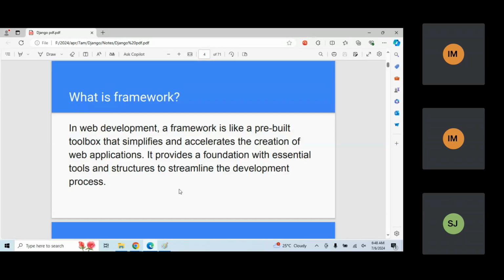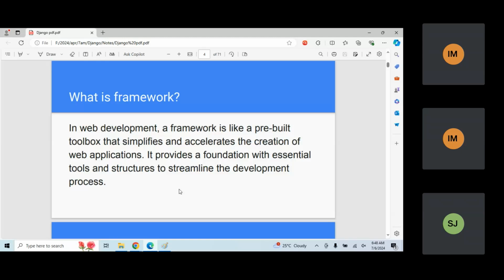Similarly, if I want to develop an application, let's take the front end part as an example. Now we have learned Bootstrap. Bootstrap is a front end framework where ready-made things are available so that I can develop any website very fast.